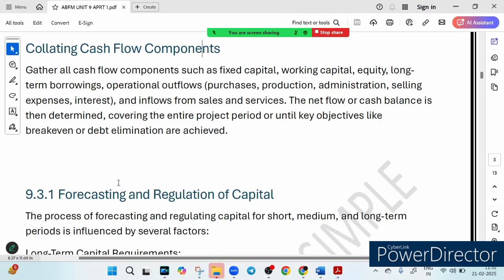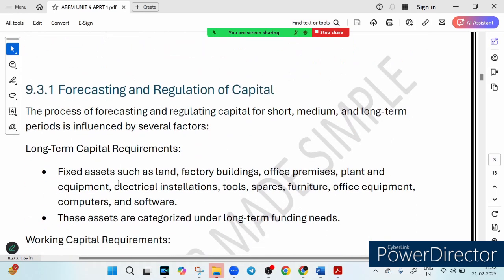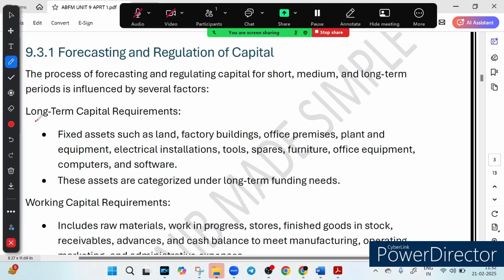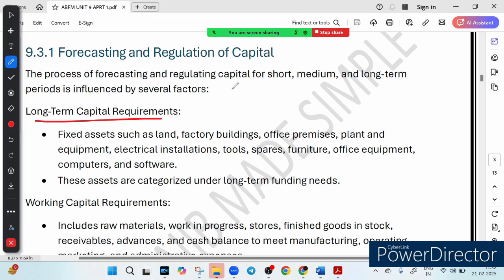Now let's discuss forecasting and regulation of capital. Friends, what does it mean? A business does not just look at today's expenses. It plans for short, medium, and long term. Here is how it does. First of all, let's talk about the long term capital need. It means big investment.